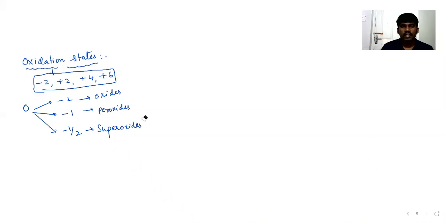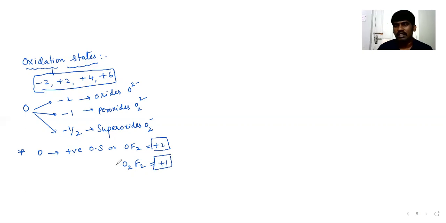Oxides can be given as O2-, peroxides as O2 2-, and superoxides as O2-. And oxygen can exhibit a positive oxidation state also. A positive oxidation state is possible in OF2 as well as in O2F2, because it is combined with the most electronegative element. That is the reason. In OF2, oxidation number x minus 2 is equal to 0, so x is equal to +2. Here, 2x minus 2 is equal to 0, so it is +1. It can exhibit positive oxidation states with fluorine-containing compounds.